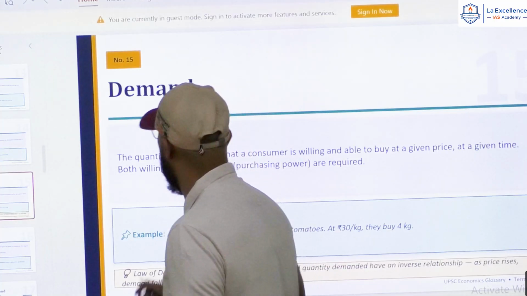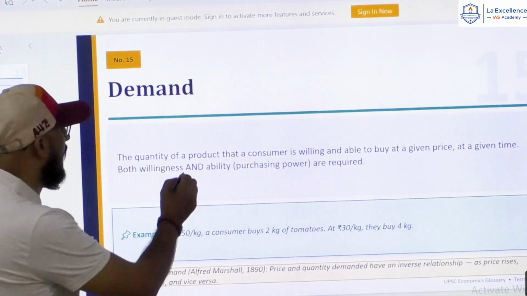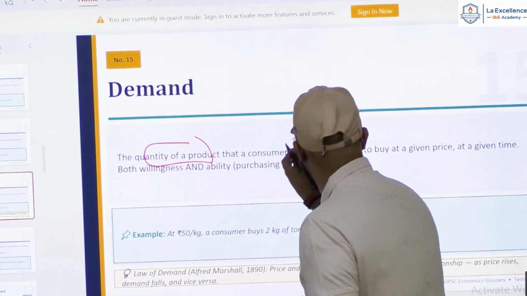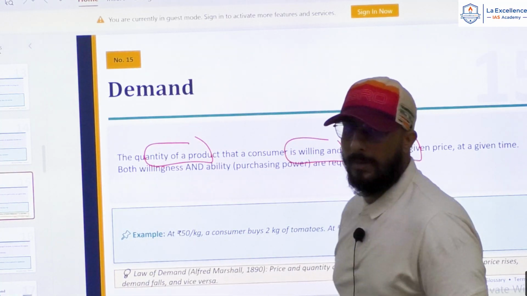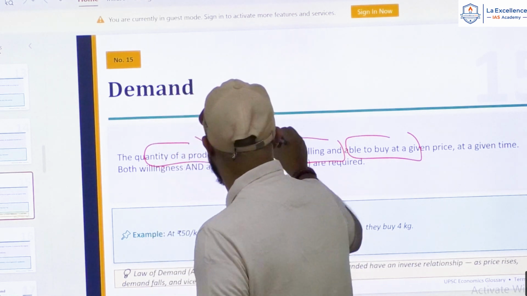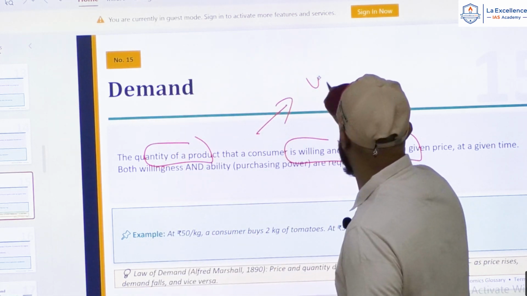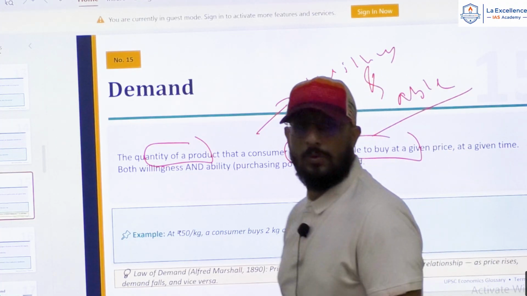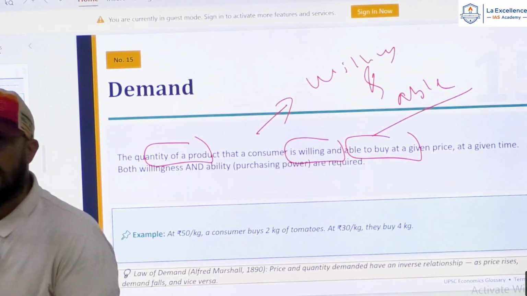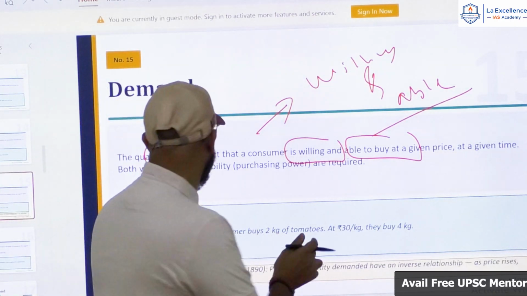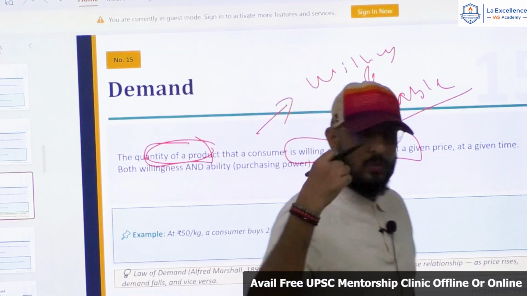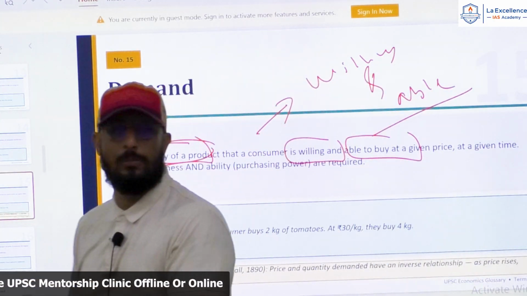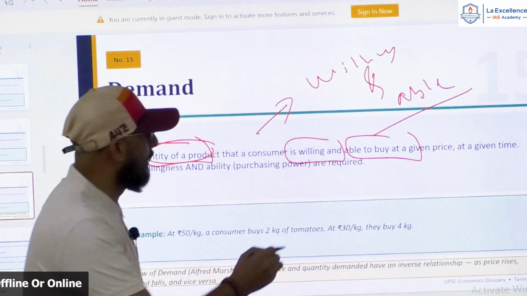Now, what do you mean by demand? See, demand is the quantity of a product that a consumer is willing to buy and is able to buy. These are very important. So, demand means the consumer should be willing to buy it and he or she should be able to buy it. When we say demand, demand is the quantity of a good or of a service which a consumer is willing to buy and is able to buy. These are very important things.